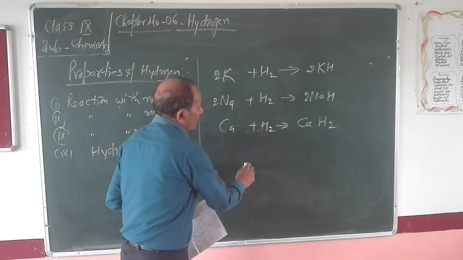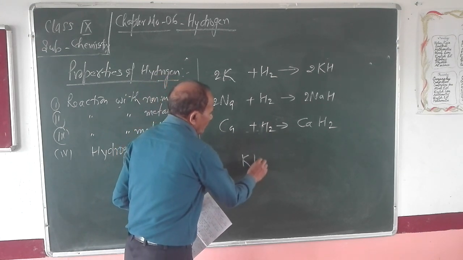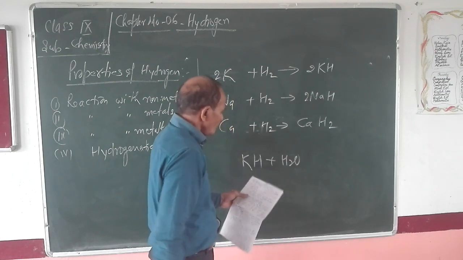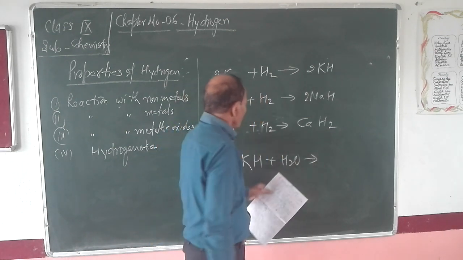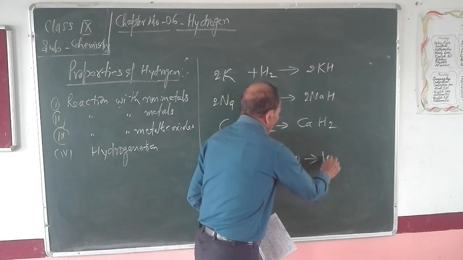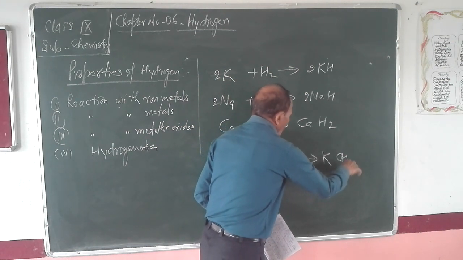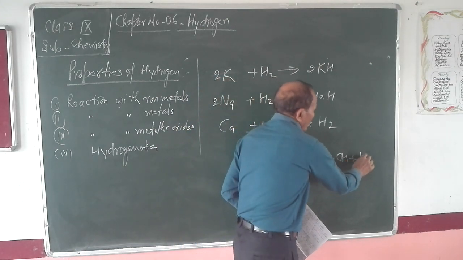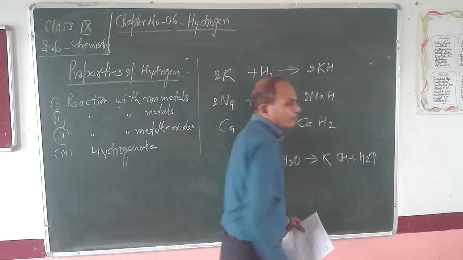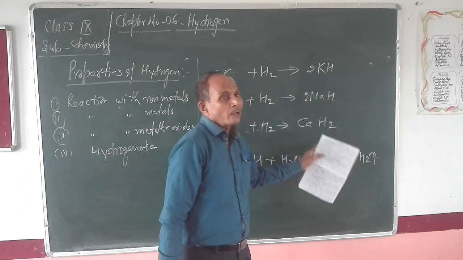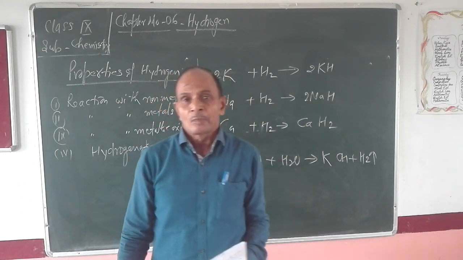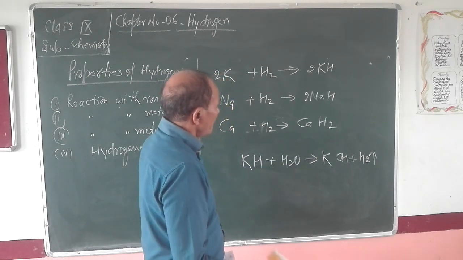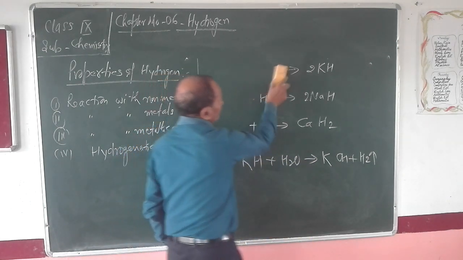You can take one example. This one is KH. When it reacts with water, it will give rise to its respective hydroxide, that is KOH, along with the production of hydrogen gas. In the same way, all these hydrides will react with water to form their respective hydroxides along with the production of hydrogen gas.